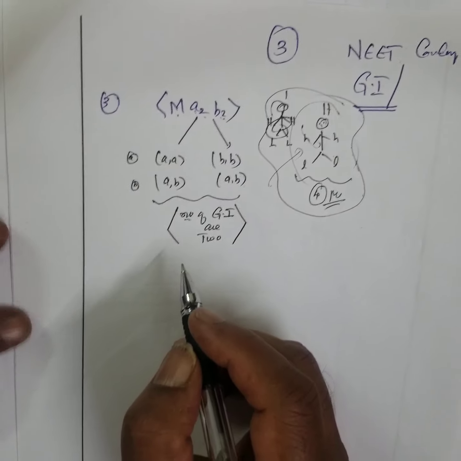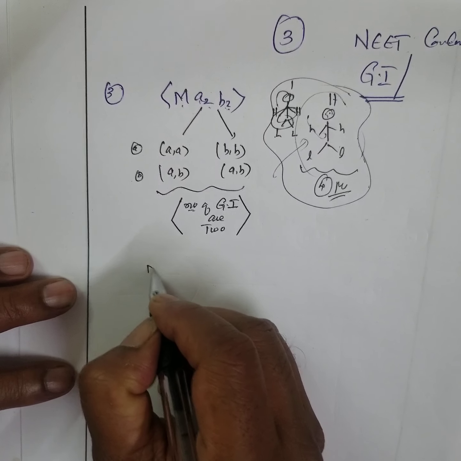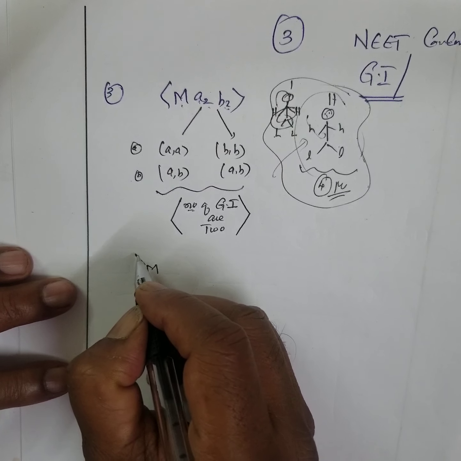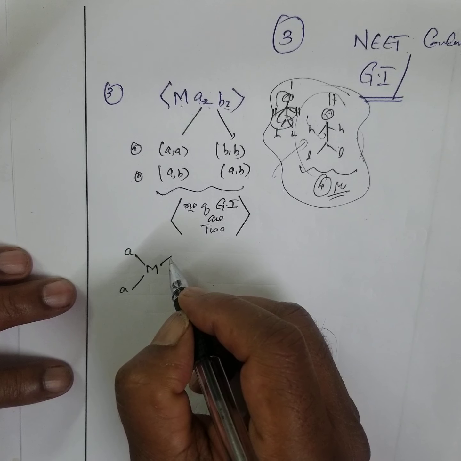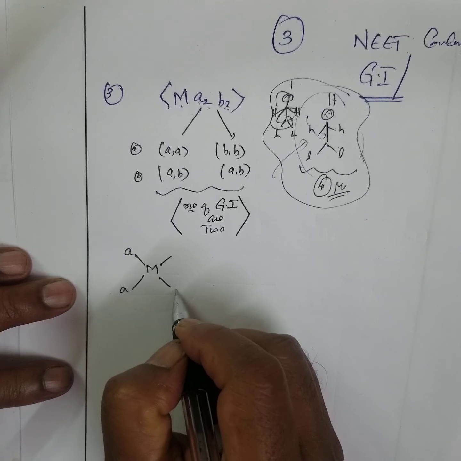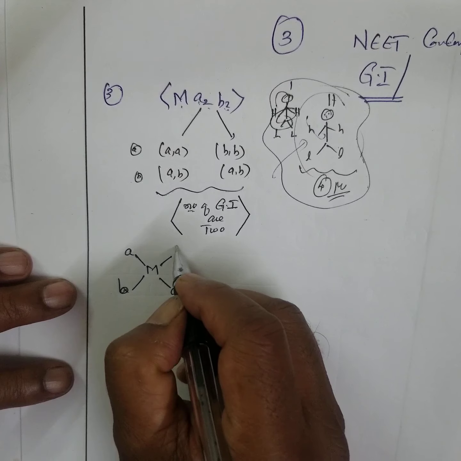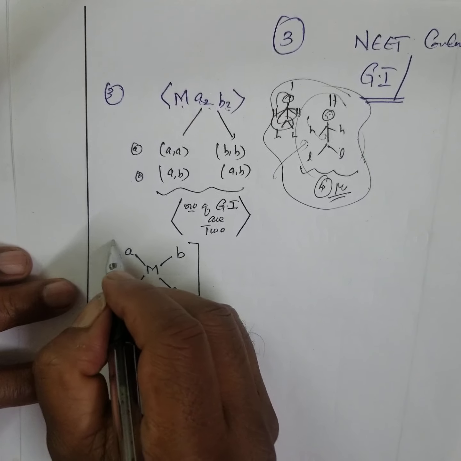Now let me see what the 2 are. First one, M with A, B. This is 1.